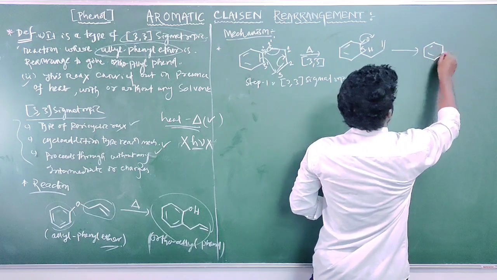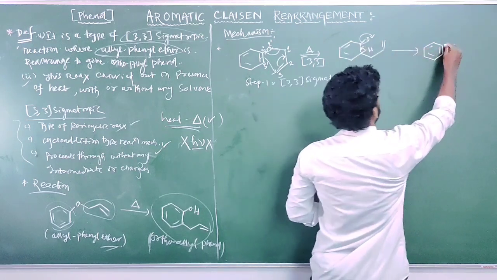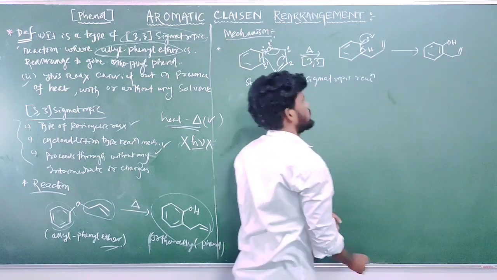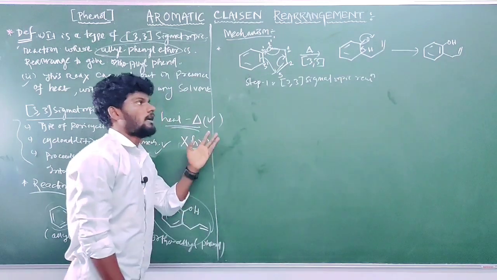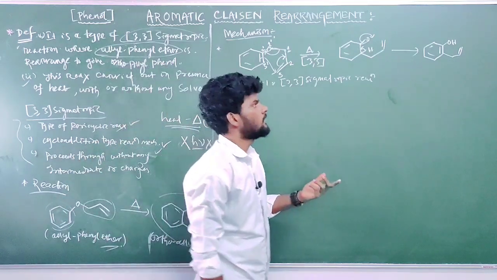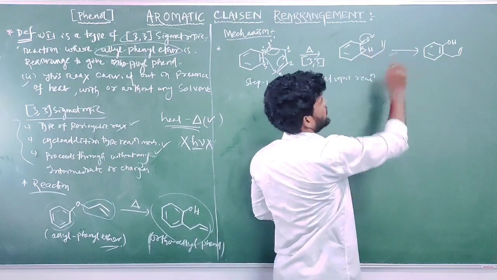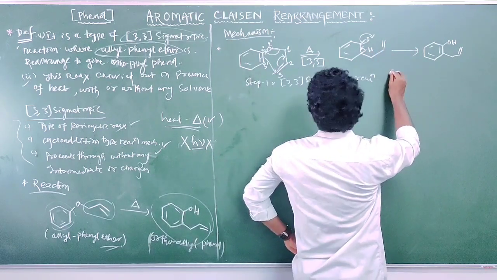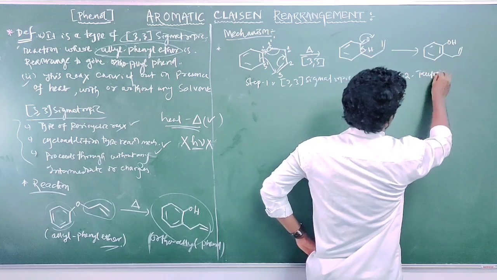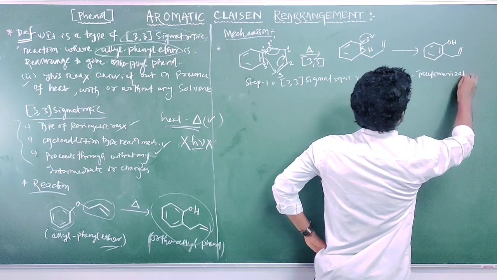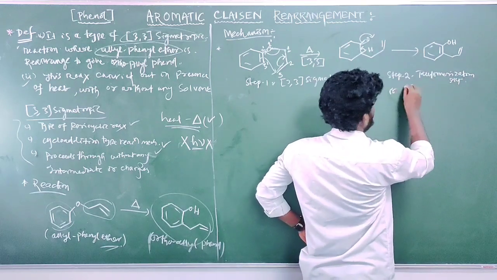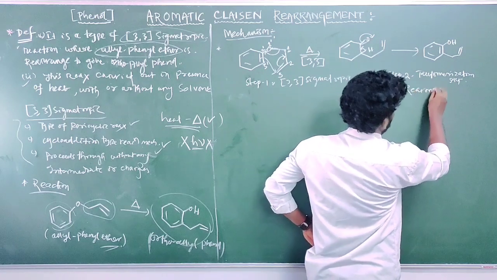So what is formed now? One double bond here, OH. Okay, this is the structure. So the tautomerization step. I have a question for you: what is the difference between tautomerization and resonance? The movement of a group here is tautomerization. So this step you can write as step 2, tautomerization step. You can also write it as the re-aromatization step.